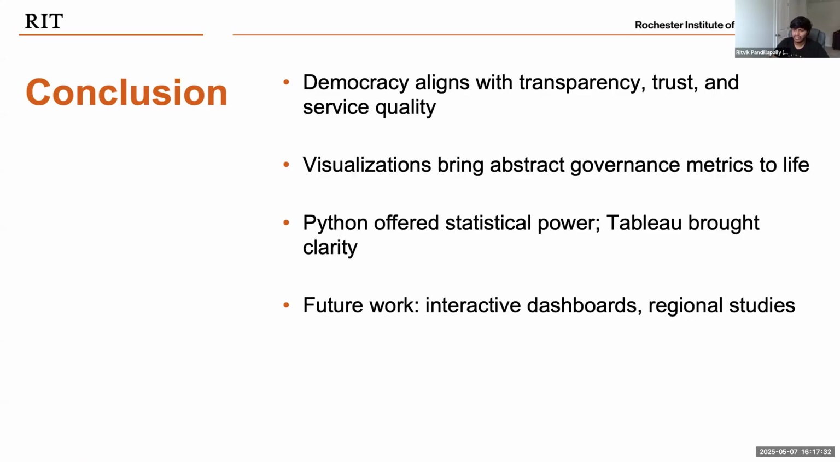Future extensions could include dynamic dashboards that allow users to explore individual countries or compare regions side by side. We are also interested in investigating temporal shifts, how trust and governance metrics evolve over time in response to major events like elections, pandemics, or social movements.